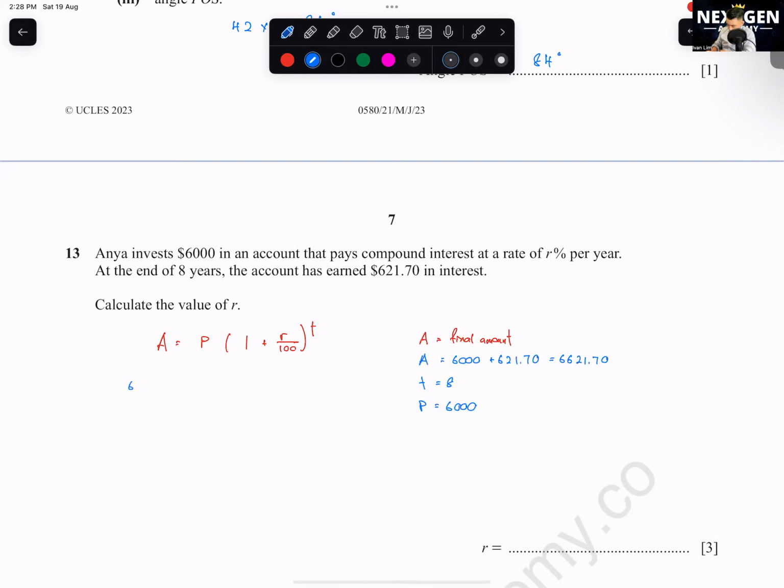So you get here 6621.70 equals 6,000 times 1 plus R over 100 to the power of 8. You sub in one wrong value, the whole thing is wrong already. So be extra careful and be clear on what is what. Don't substitute A equals 621.7. That one is for simple interest. For simple interest, the value that you calculate is just the interest only.